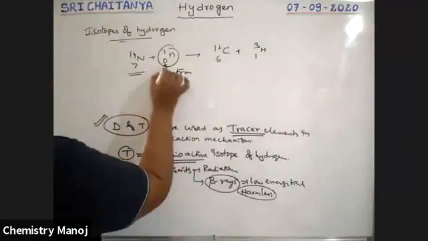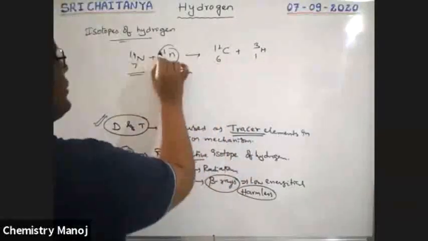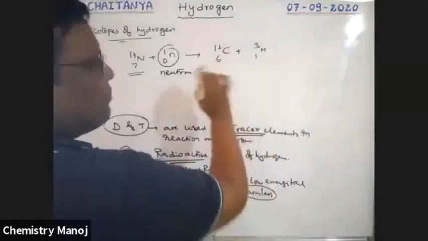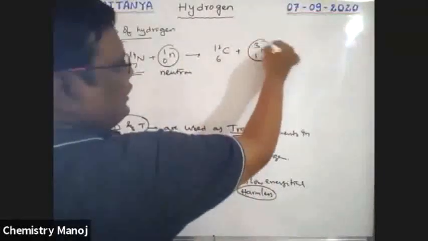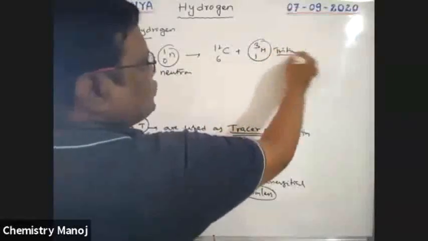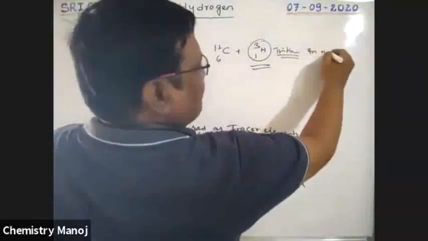See boys, 7 plus 0 is 7, 6 plus 1 is 7, balanced. 14 plus 1 is 15, 12 plus 3 is 15, balanced. One atom is converted into another, and this is nothing but tritium.